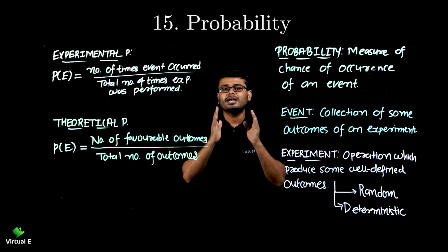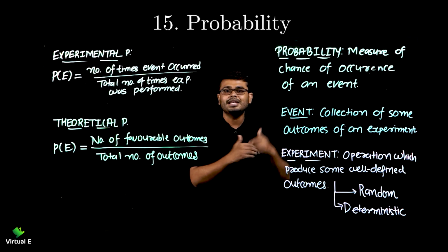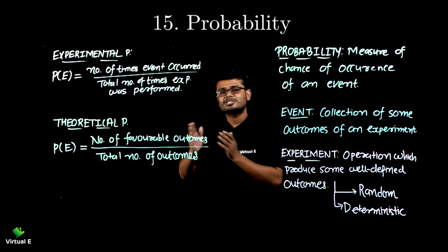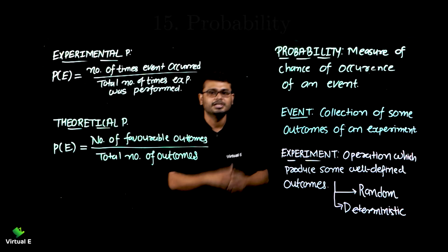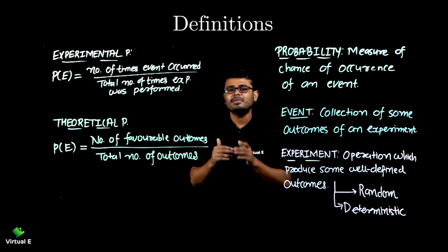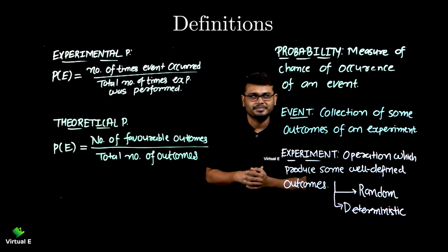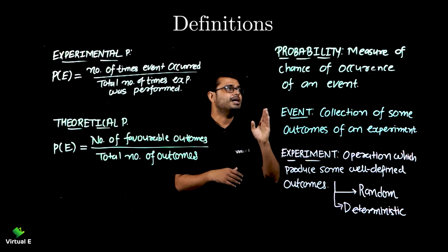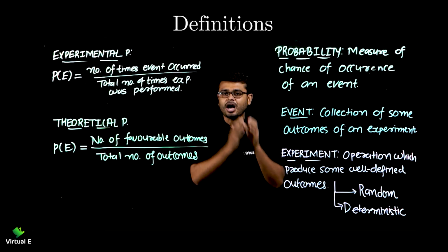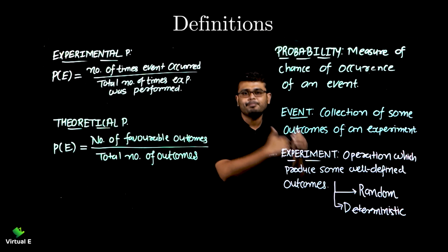It's just about an idea: is it going to happen, and up to what extent? What is the likeliness, what are the chances that it is going to happen, and what are the chances that it is not going to happen? So let's discuss a few terminologies, a few terms related to this chapter that will help us understand it in a better way. First, probability itself. It is a measure of the chance of occurrence of an event. We want to measure how likely this event is going to occur or happen in real life.